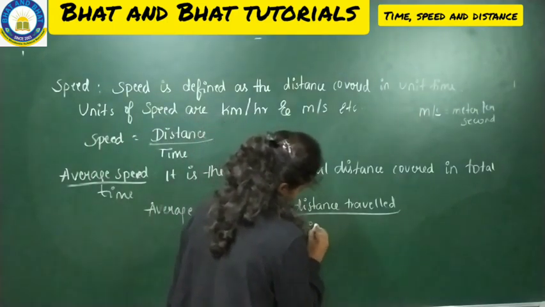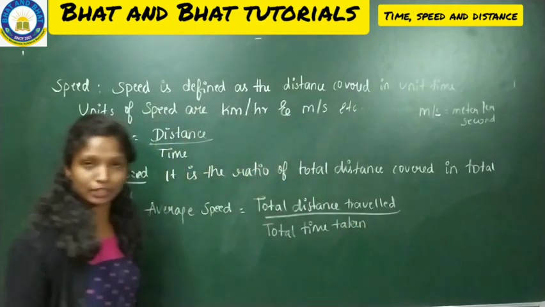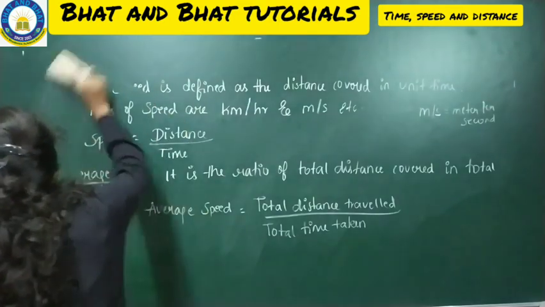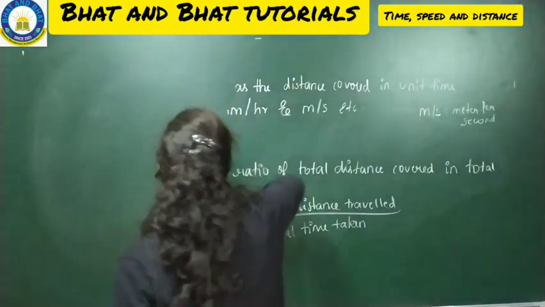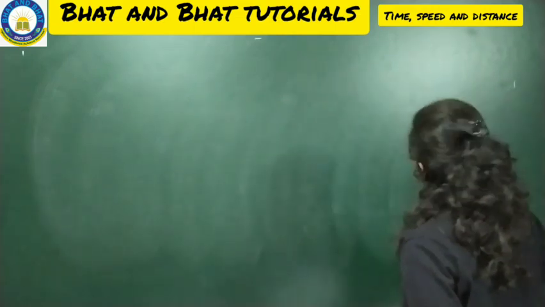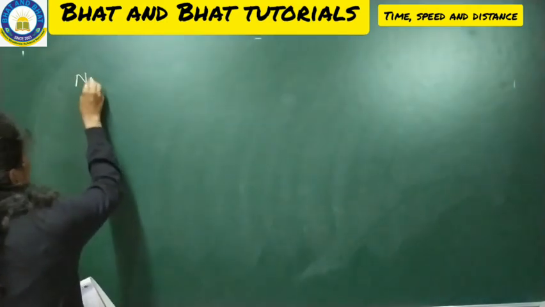Total time taken. So this is your formula. Make a note. So fine students, hope you all copied the meaning of average speed along with the speed. Now I'll go with some of the important points that you have to remember when you are solving the problems. So that's your note. That's very important.